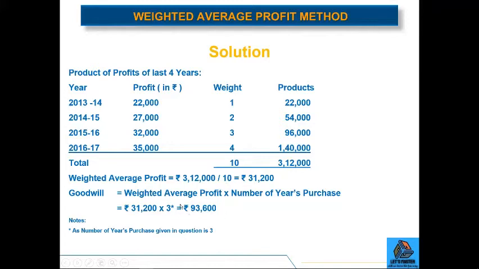And to calculate the goodwill, we will multiply 31,200 by 3. The value of goodwill will be 93,600. And why have we multiplied it by 3? Because in the question it is given that we need to calculate the goodwill on the basis of 3 years of purchase.